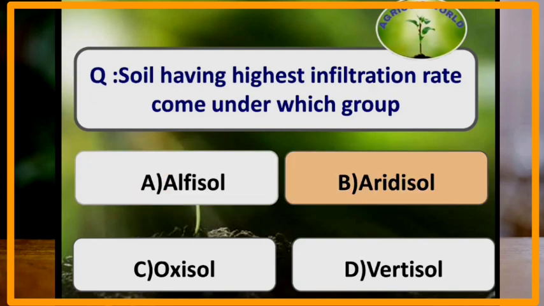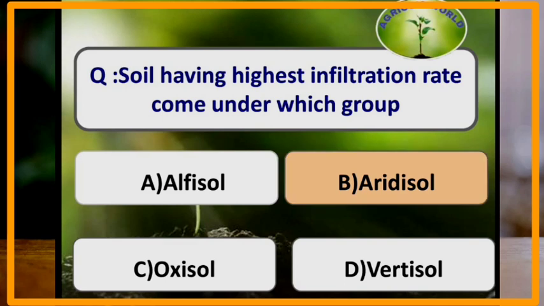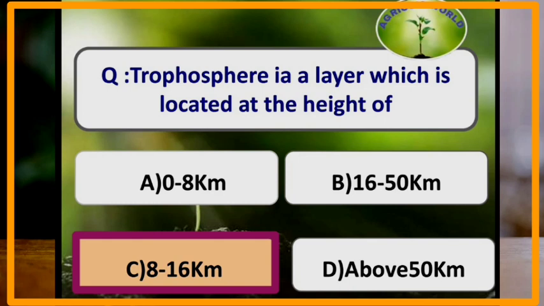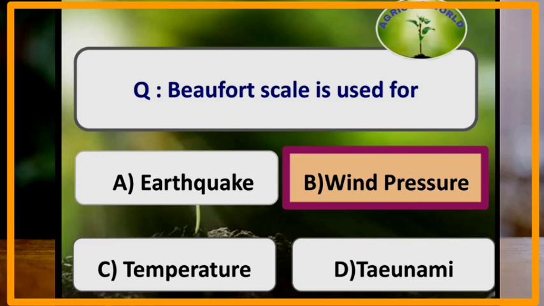Soil having highest infiltration rate come under which group? Soil having highest infiltration rate come under the group aridisol. Troposphere is a layer which is located at a height of 8 to 16 kilometers. Beaufort scale is used for measuring which of the following? Beaufort scale is used to measure wind pressure.